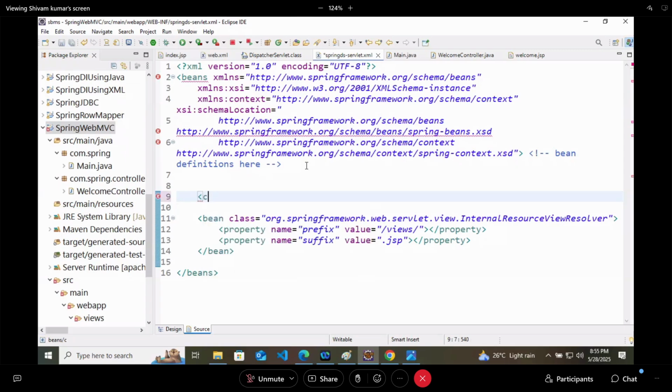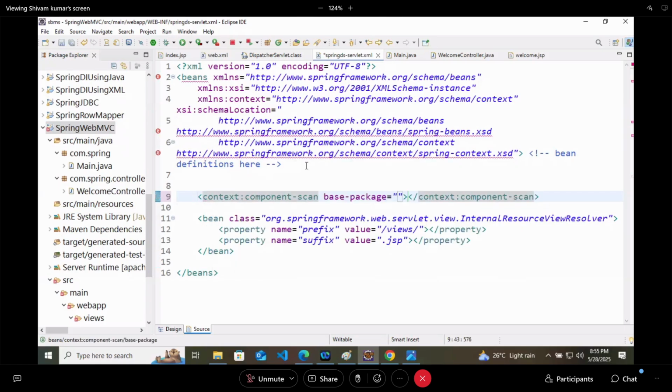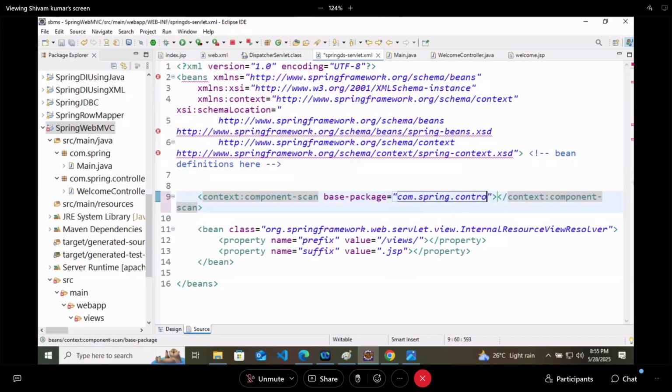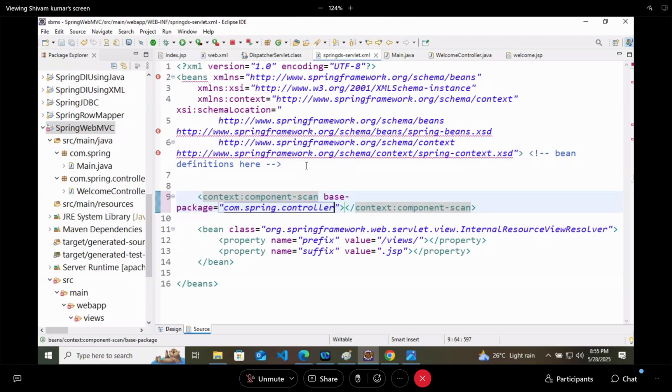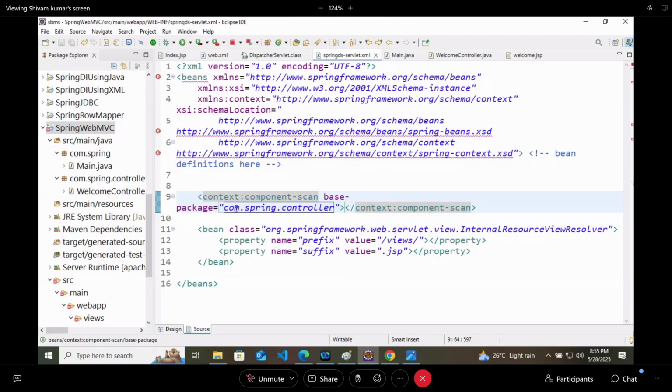So here I will write context:component-scan base-package. What is our base package? com.spring, or you can give the controller only, com.spring.controller. You have to find the controller inside this package.